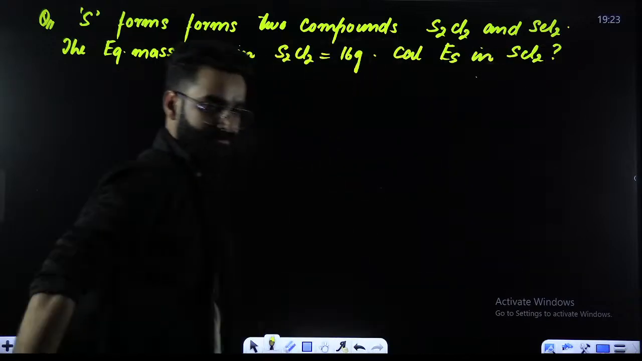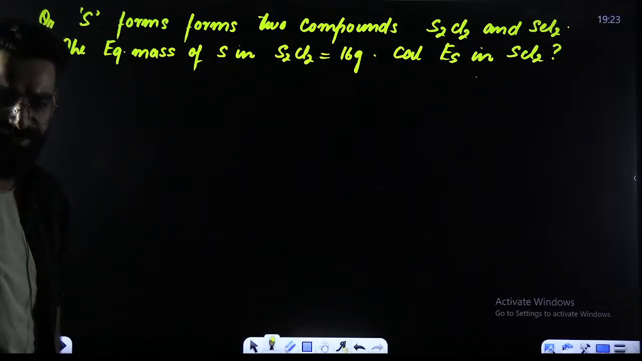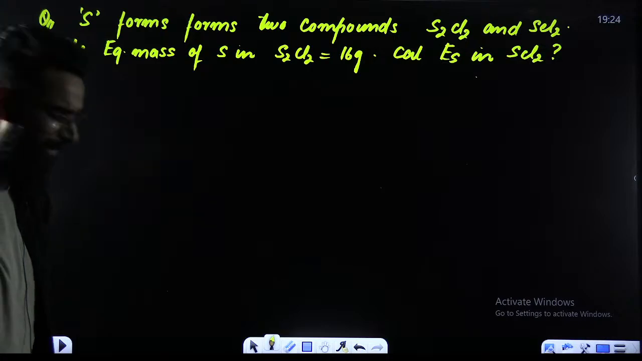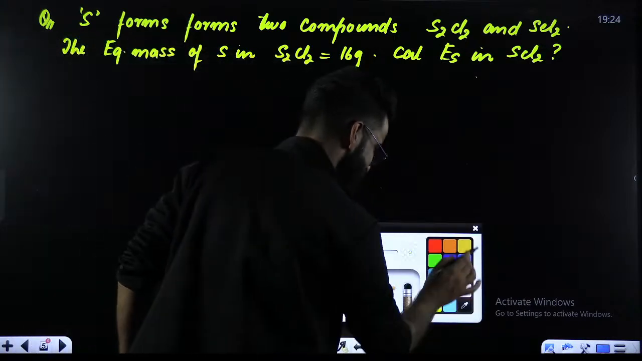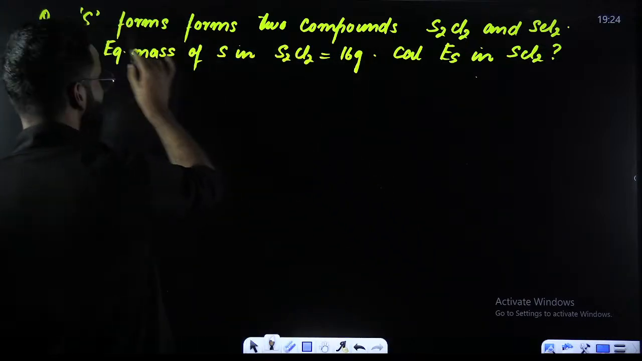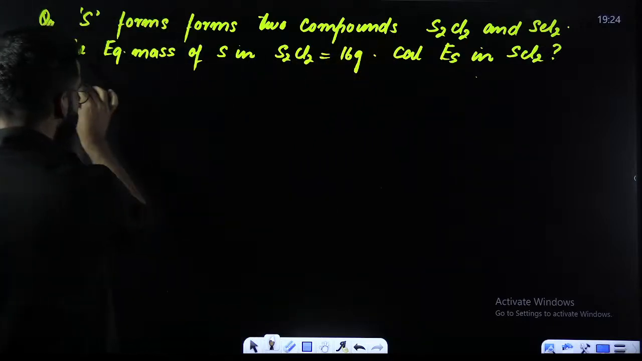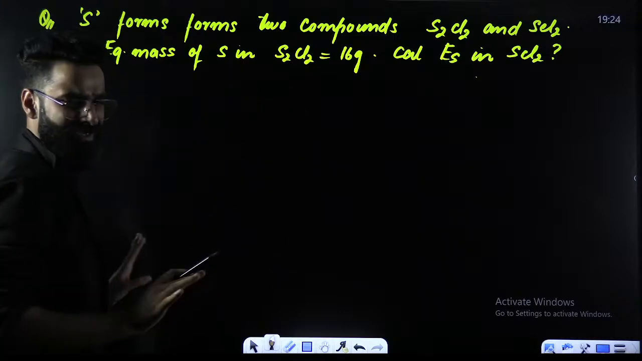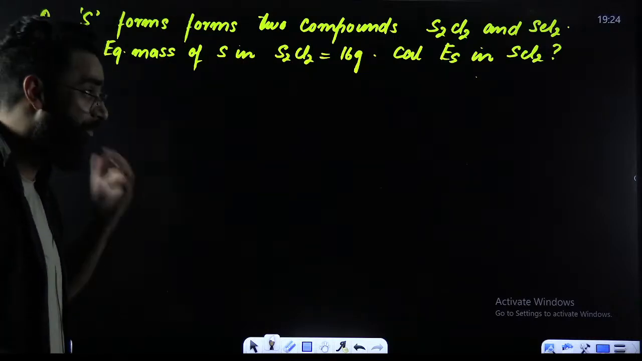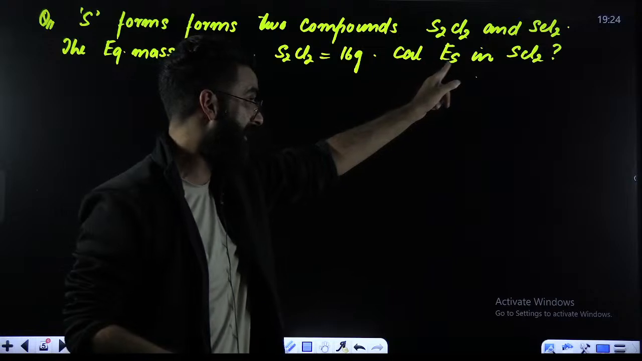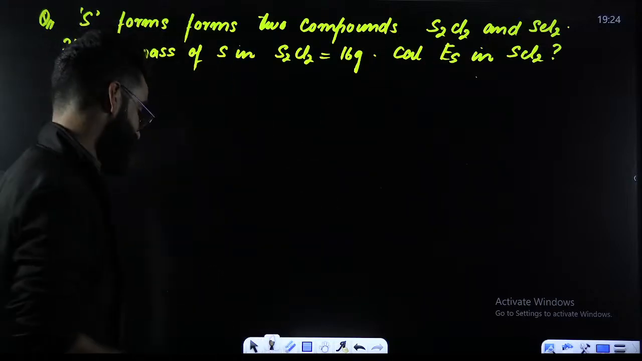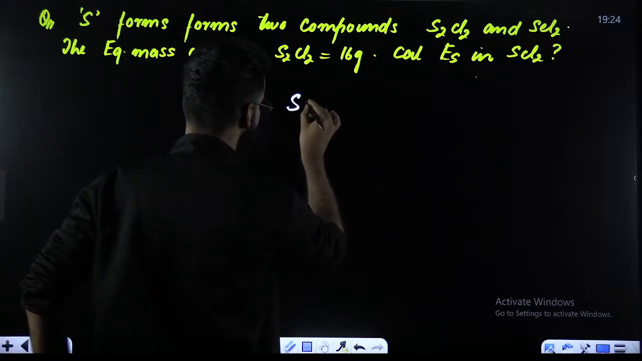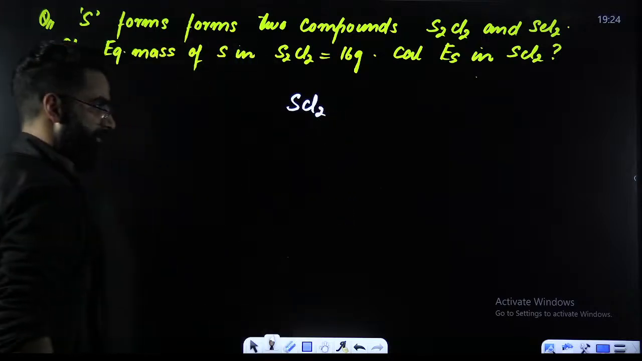Let's say this is the question. Calculate the equivalent mass of sulfur in SCl2. How exactly you're going to solve it? See guys, the first statement says that the equivalent mass of sulfur in S2Cl2 is 16 grams. I've got nothing to do with that. Look at what I'm supposed to calculate. I'm supposed to calculate the equivalent mass of sulfur in SCl2, right?